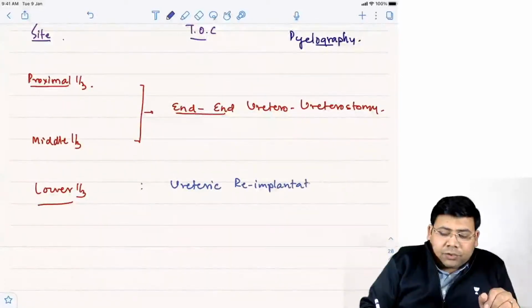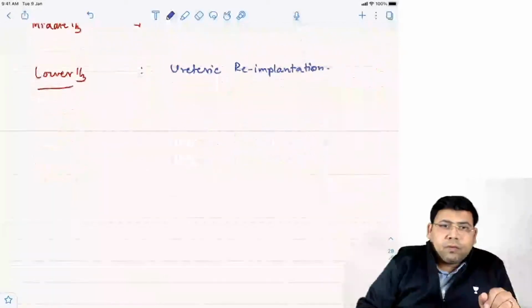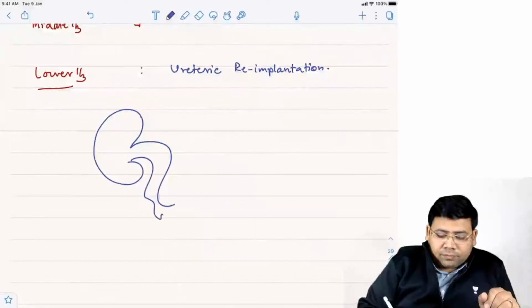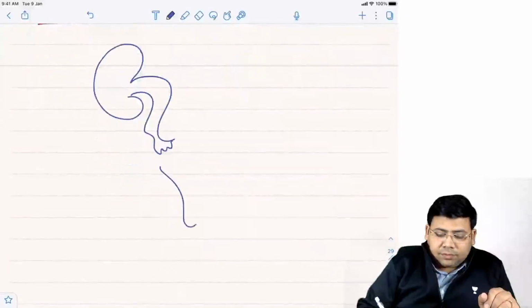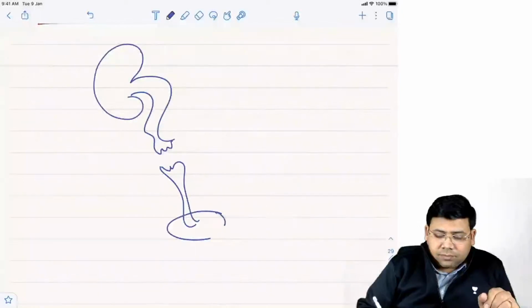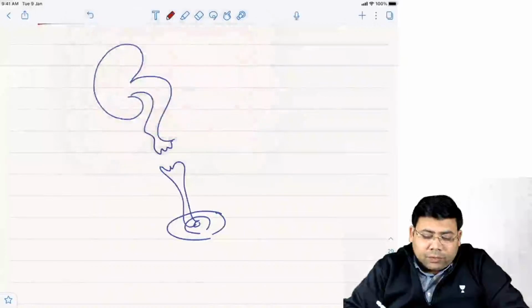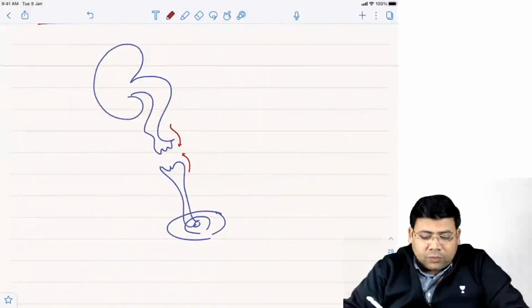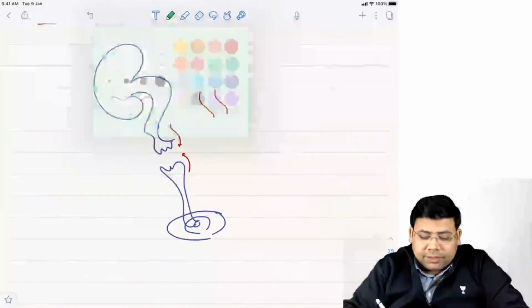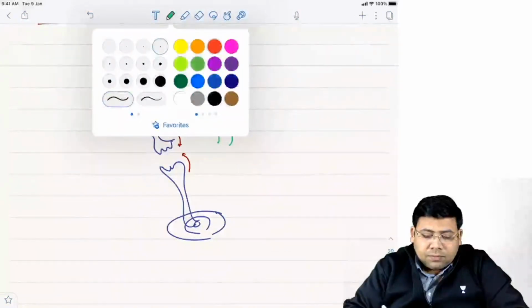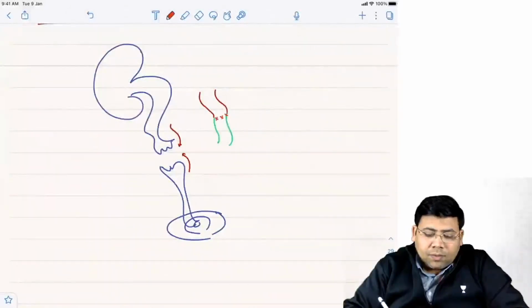Don't worry, I'll show them to you. What is this? Suppose this is the scenario, this is the injury. So what is the management? Bring the two ends together and suture them. Ultimately you will land up with an image like this. This is what is known as end-to-end anastomosis.